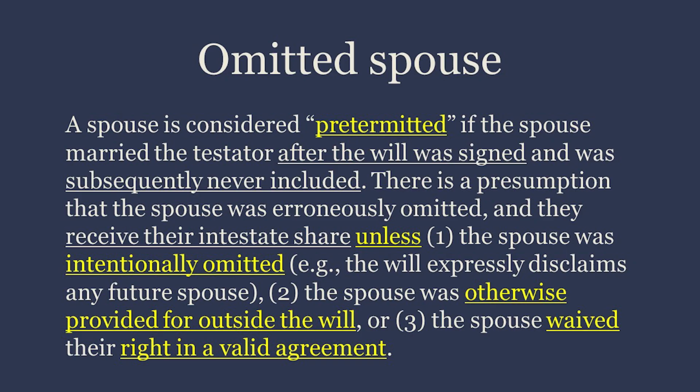Omitted spouse. A spouse is considered pretermitted if the spouse married the testator after the will was signed and was subsequently never included. There is a presumption that the spouse was erroneously omitted, and they receive their intestate share unless 1. the spouse was intentionally omitted, 2. the spouse was otherwise provided for outside the will, or 3. the spouse waived their right in a valid agreement.